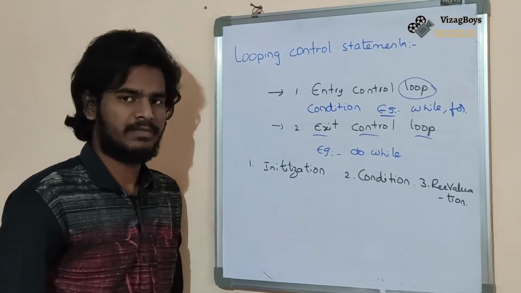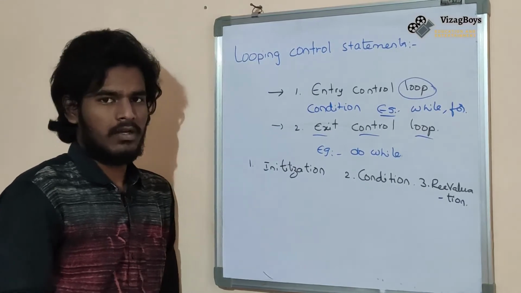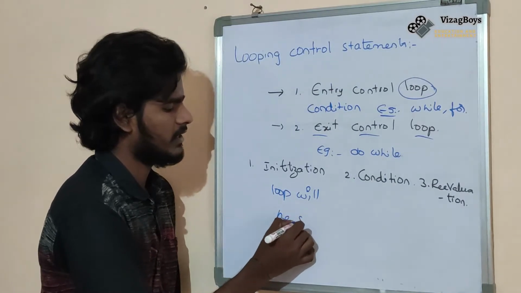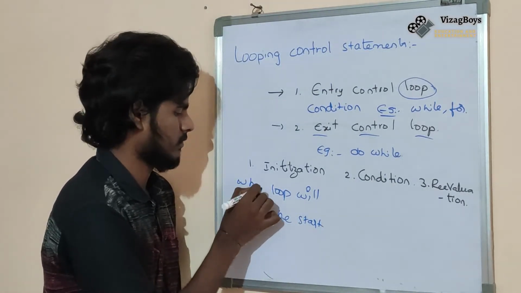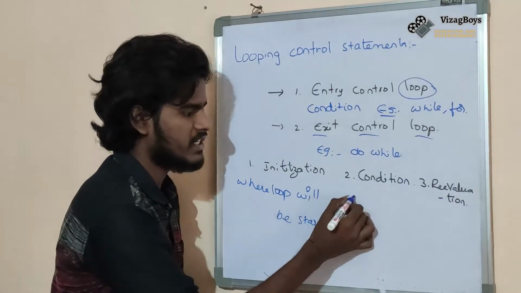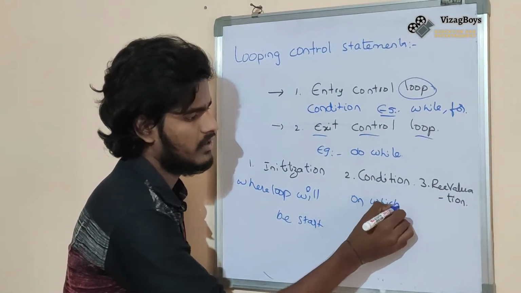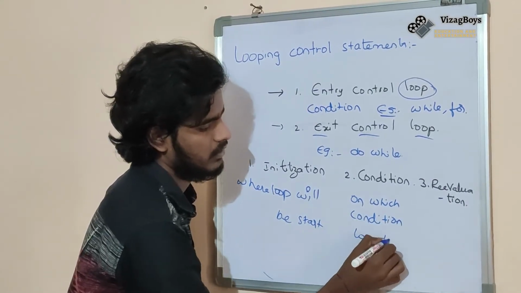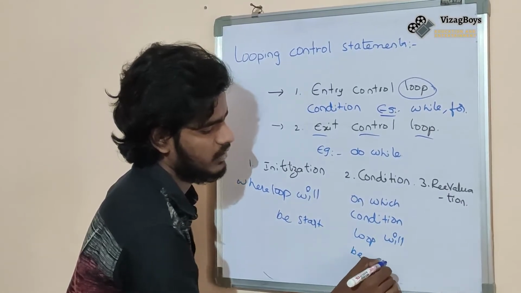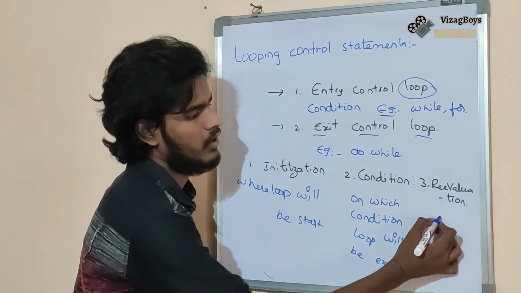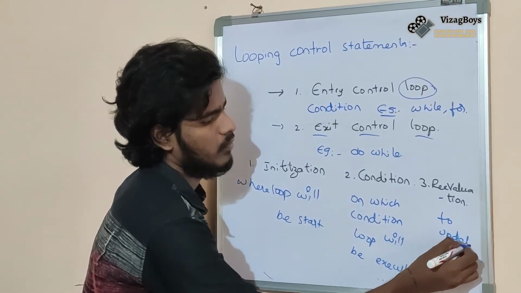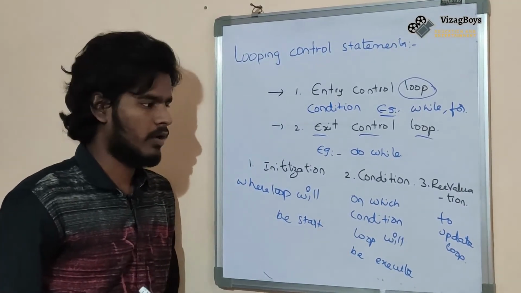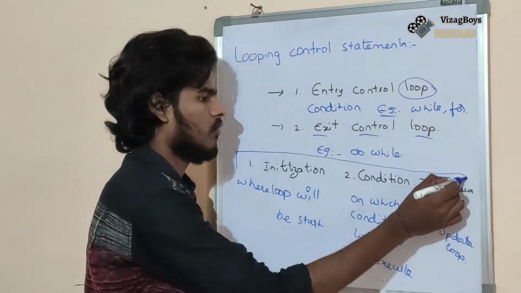Initialization is where the loop will start. Condition is on which condition the loop will be executed. Revaluation is to update the loop. To write any loop program, these three statements are required.